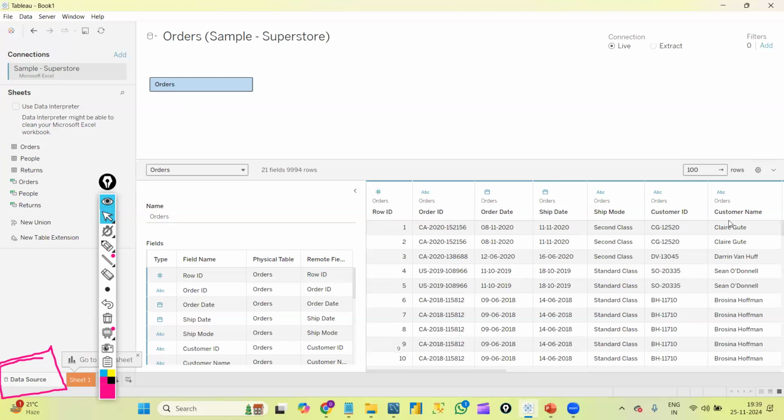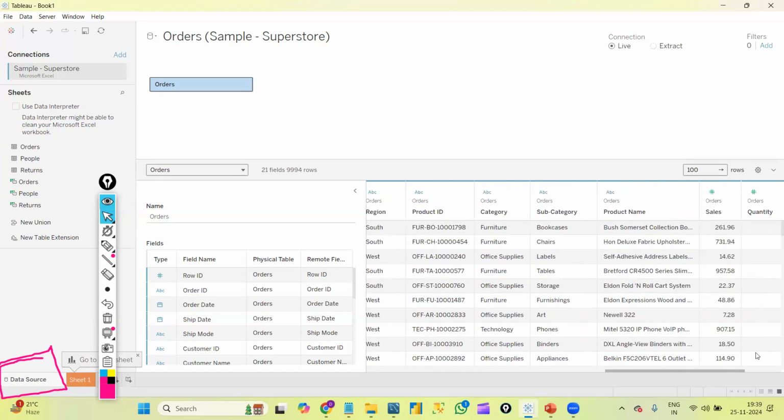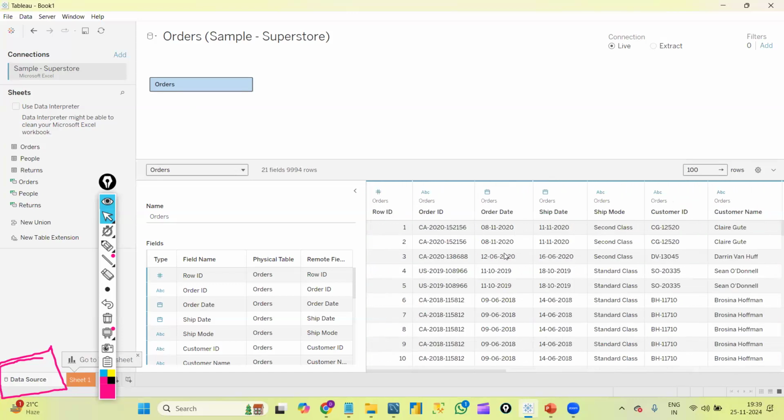In the orders sheet, I have this many columns: row ID, order date, ship date, like that. In each and every column, I have data like this. Here Tableau is very smart; we can connect to data very easily. For now, I just connected to an Excel file. Going forward in our course, we will learn about SQL Server.